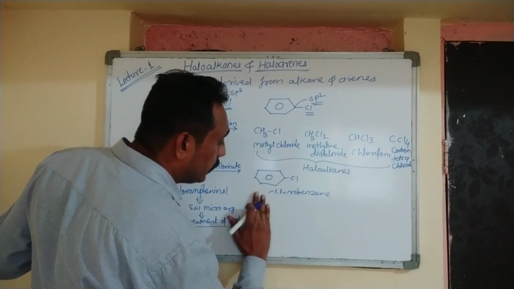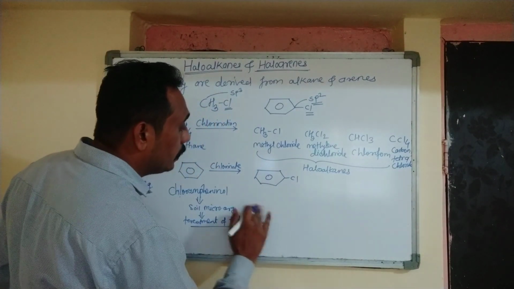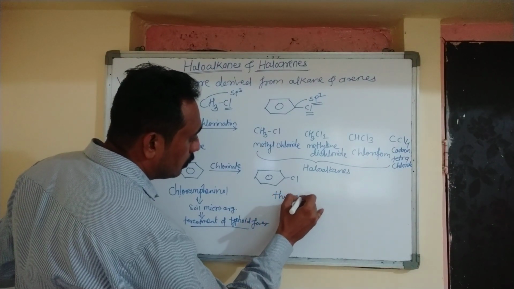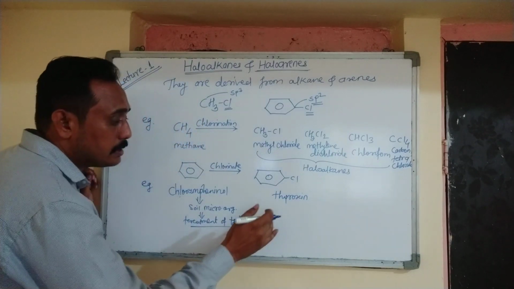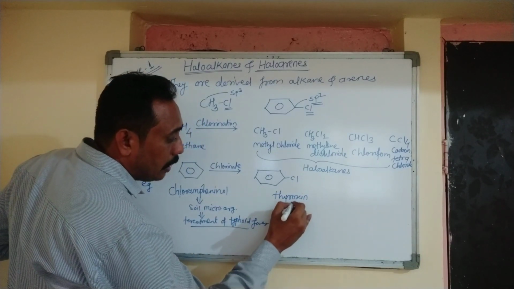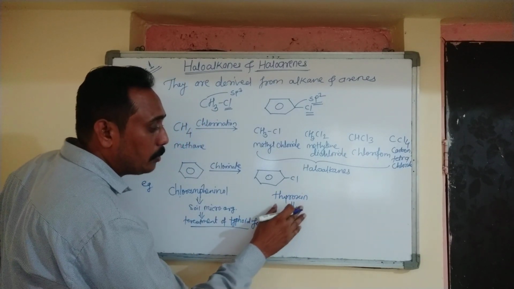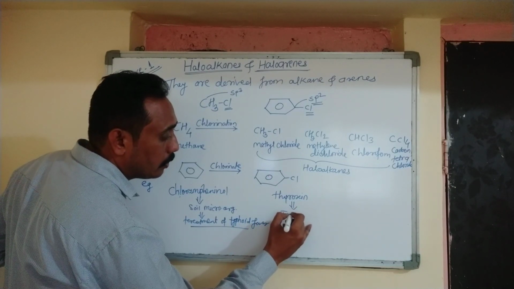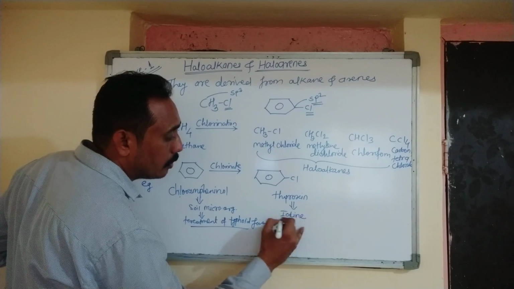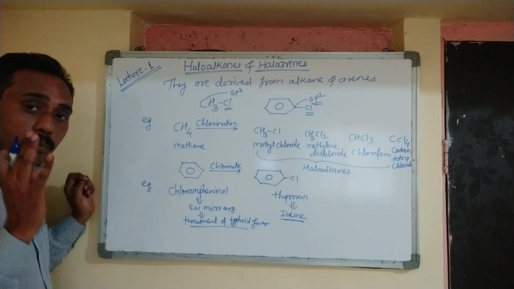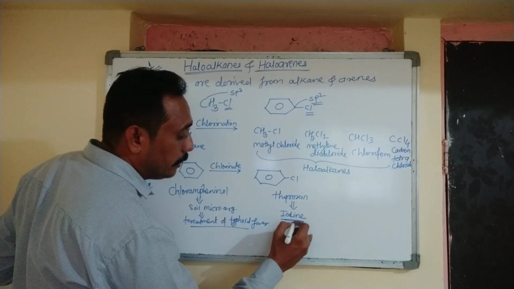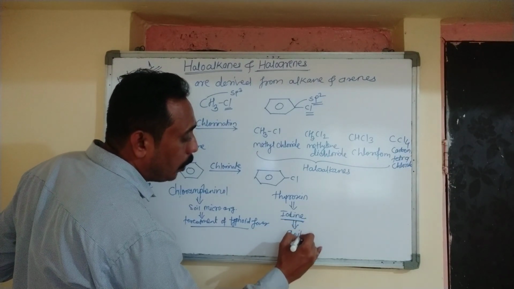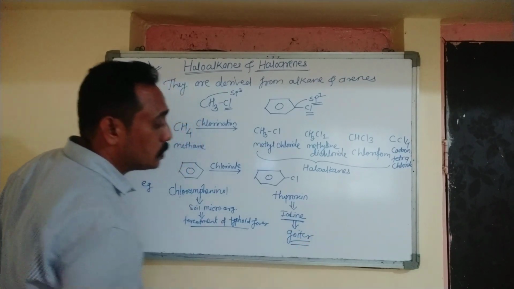Second example here is thyroxine. Thyroxine is prepared in our body, so it is secreted in our body. It is one of the hormones which contain iodine. If we have a deficiency of it in the body, then we can get goitre disease.